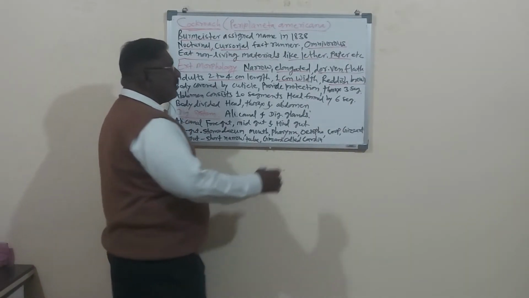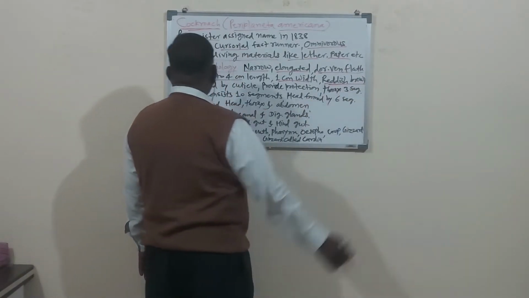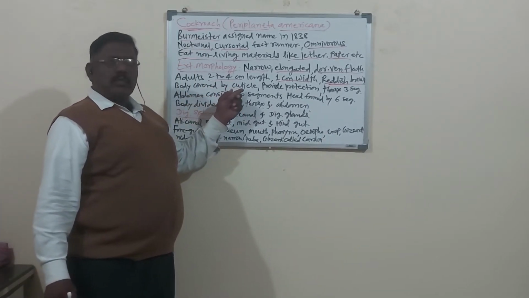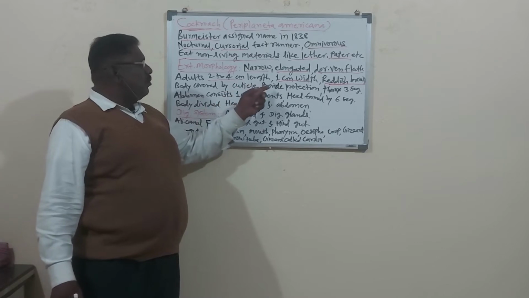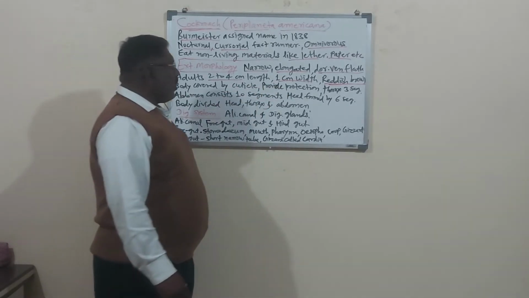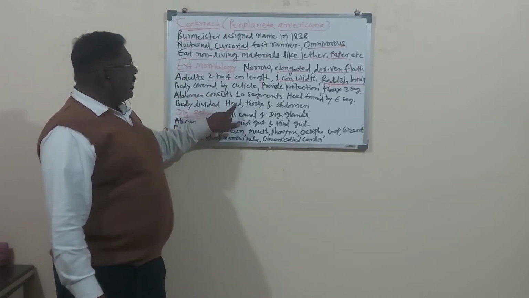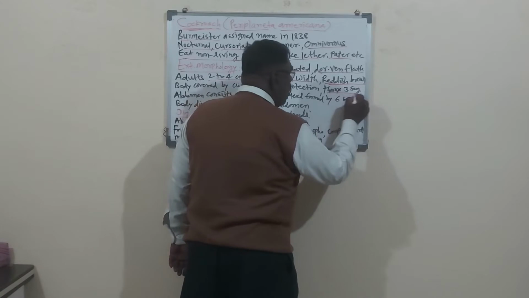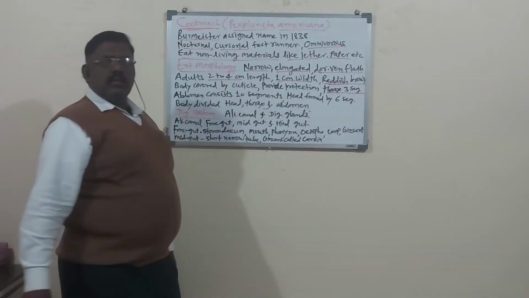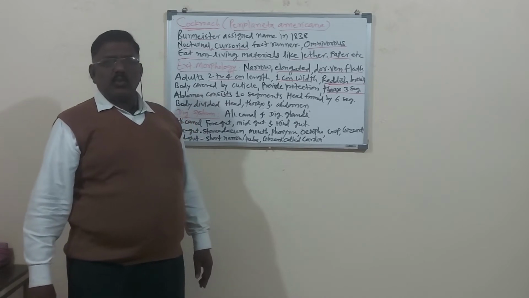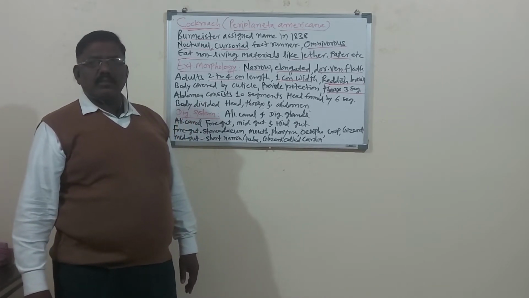So here, reddish brown like the dates. The body is covered by a thin tough cuticle which provides protection to the body. The body is divided into 3 regions: head, thorax and abdomen. Thorax is made up of 3 segments: prothorax, mesothorax and metathorax.